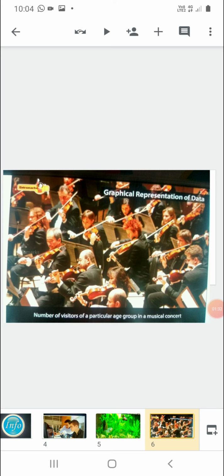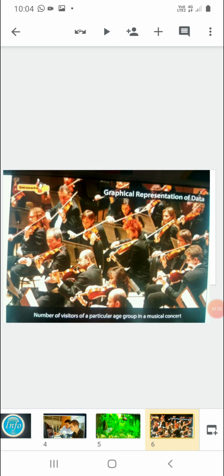You can just make a list of the age-wise visitors who are attending the musical concert, like how many of the people from age group 5 to 10 have attended the musical concert, how many people from age group 11 to 15 have attended the musical concert. In this way we can collect the data from this concert.